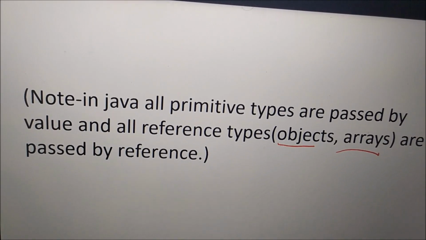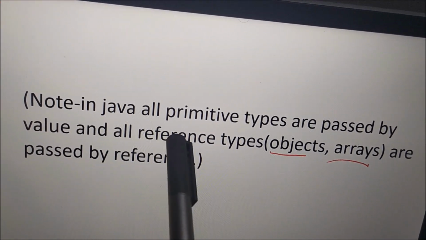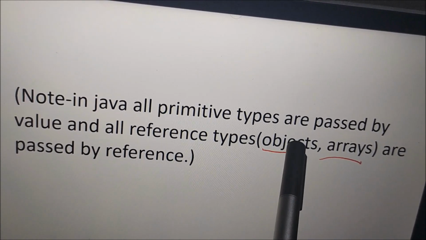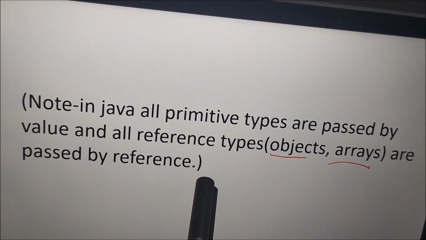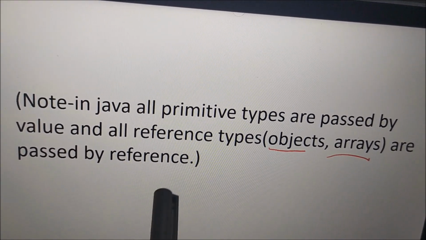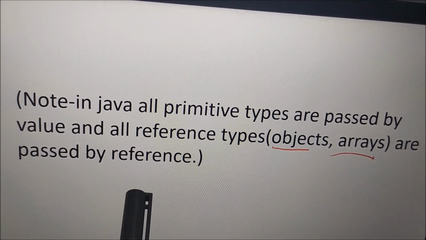Just note that in Java, primitive types are passed by value and reference types, that is objects and arrays, are passed by reference. So when we are passing any object or arrays, we are using call by reference. Okay. I am not going to explain any example here because it is out of syllabus. Only the difference you remember.